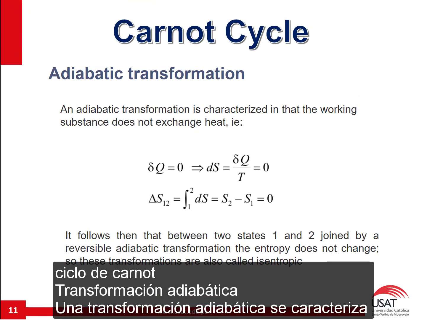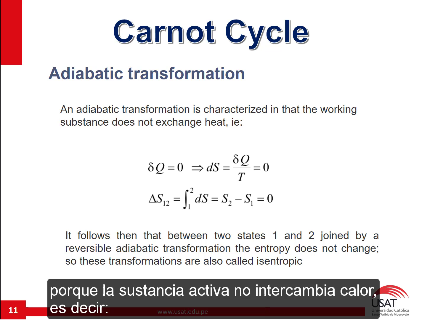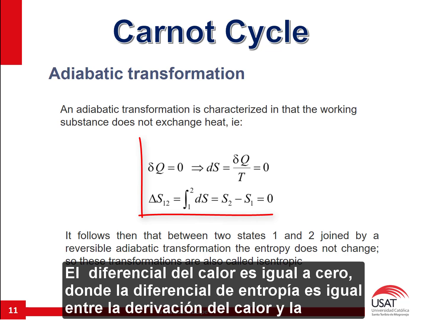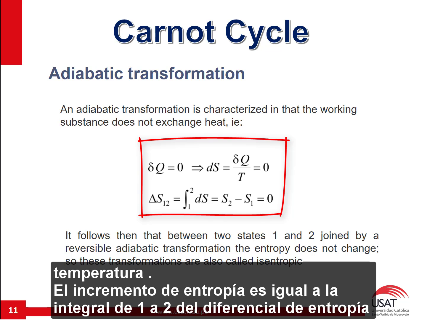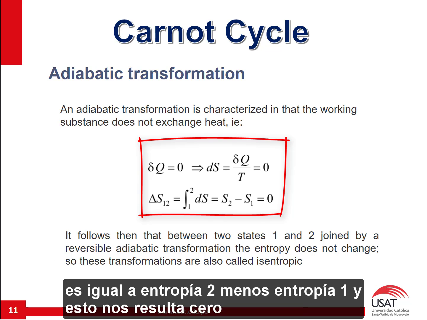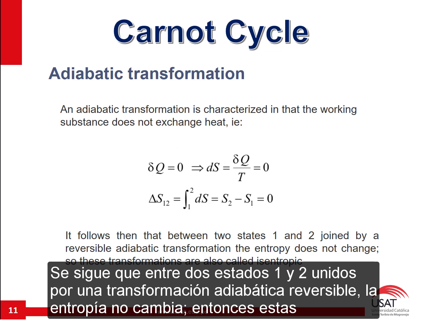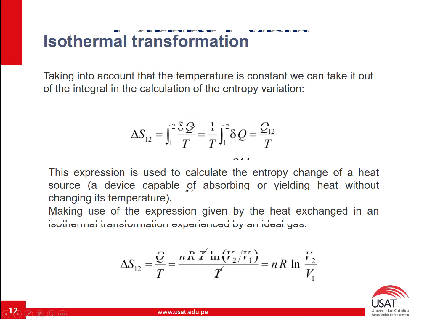Carnot cycle. Adiabatic transformation. An adiabatic transformation is characterized in that the working substance does not exchange heat, that is, the heat differential is equal to zero, where the entropy differential is equal to the heat differential divided by the temperature. The increase in entropy is equal to the integral from 1 to 2 of dS, equals entropy 2 minus entropy 1, and this is 0. It follows then that between two states 1 and 2 joined by a reversible adiabatic transformation, the entropy does not change, so these transformations are also called isentropic.